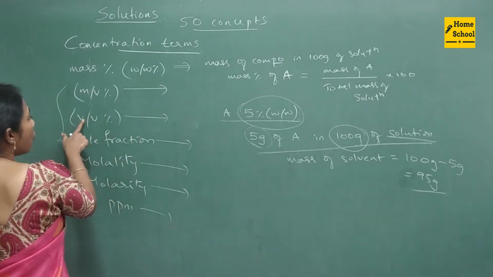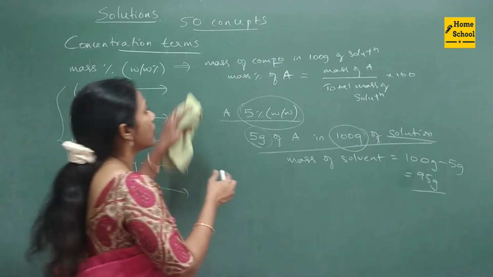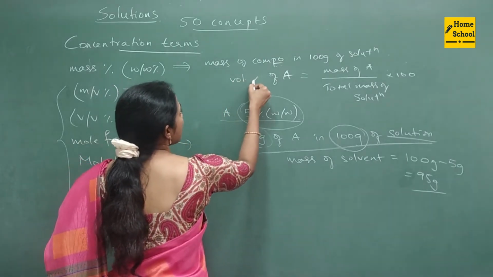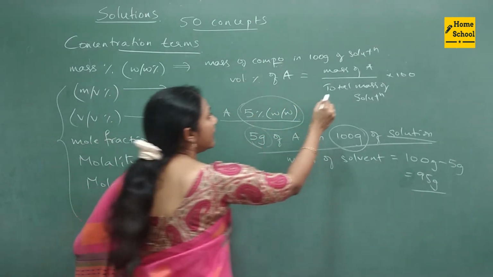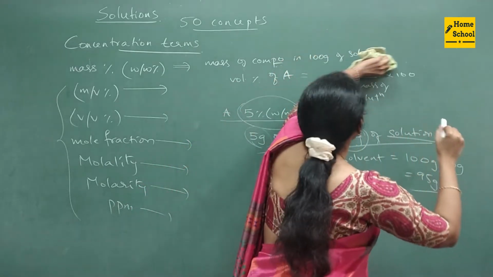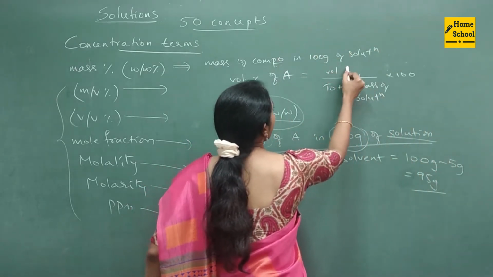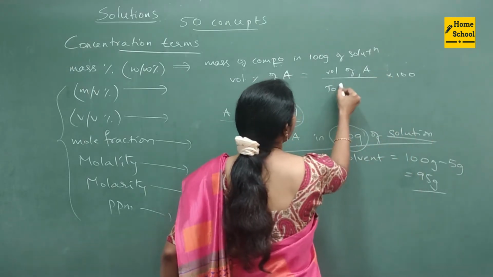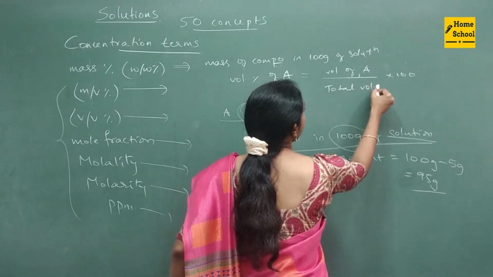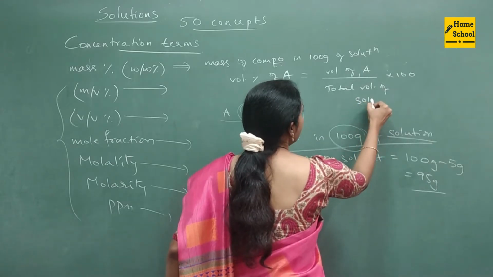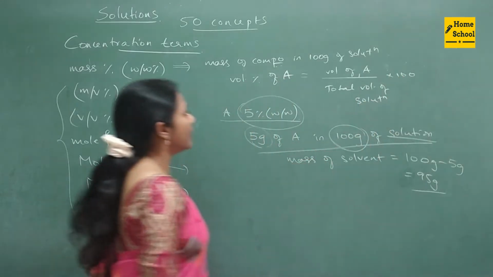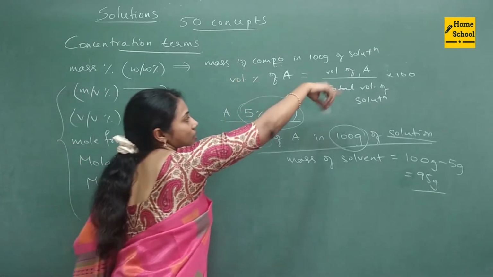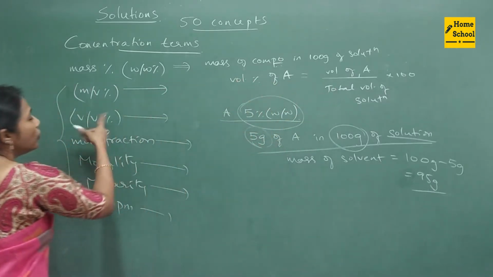Similarly, volume by volume percentage. If you have to calculate the volume percentage of any component, you have to consider the volume of A divided by the total volume of solution, multiplied by 100. The same formula: initially you took mass everywhere, now you are taking volume everywhere.